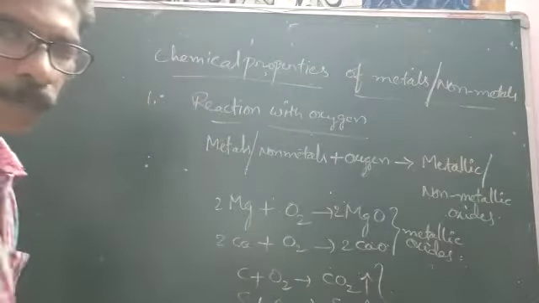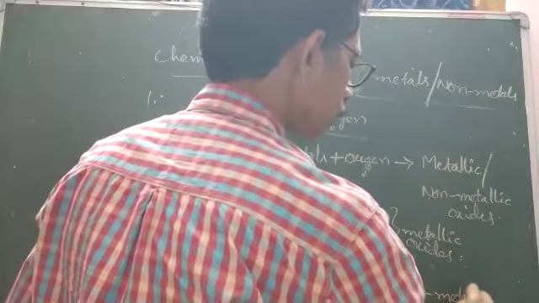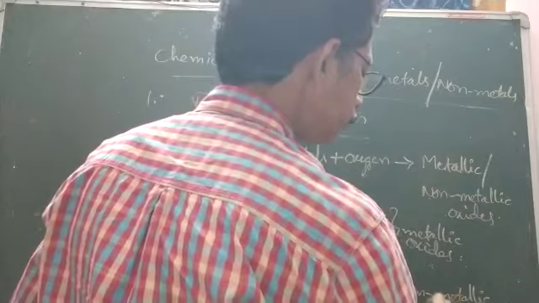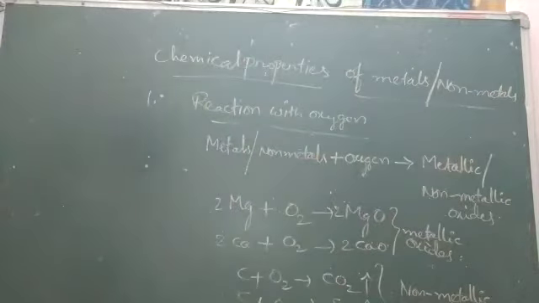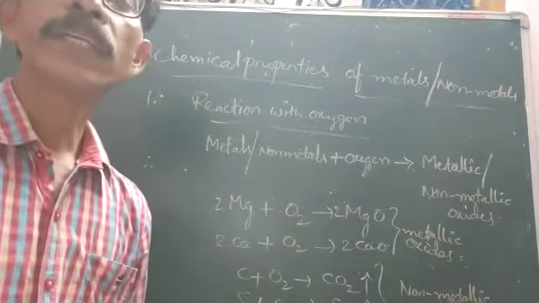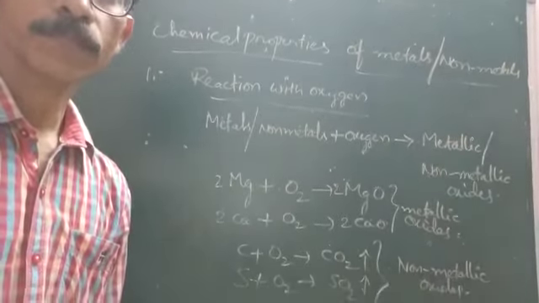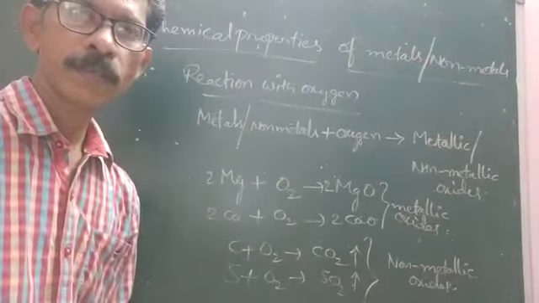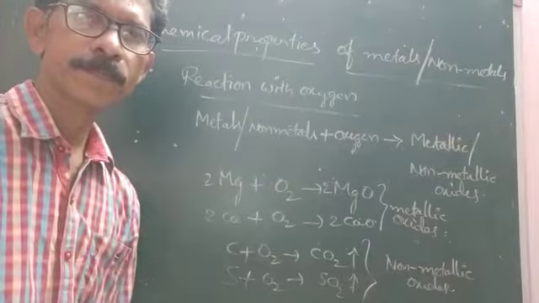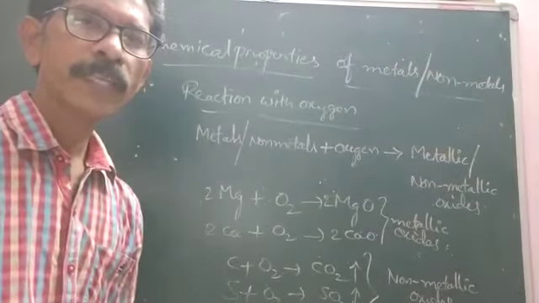So these are non-metallic oxides. That is the reaction of metals and non-metals with oxygen.